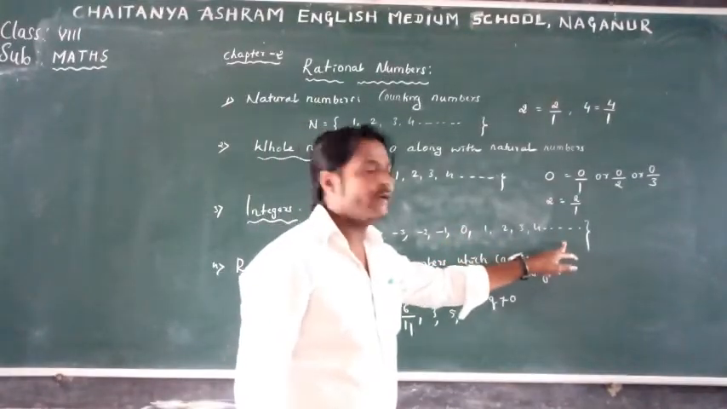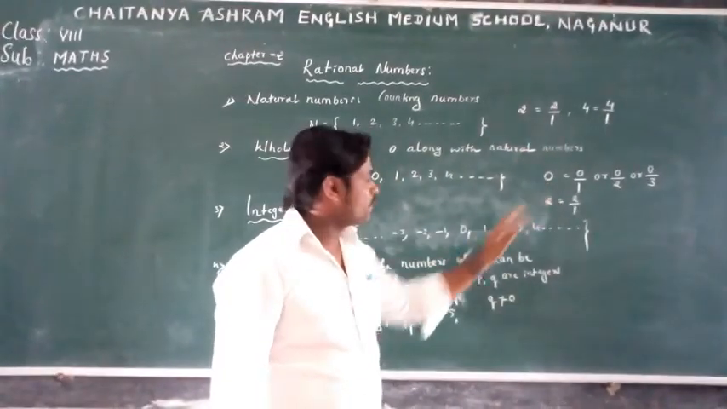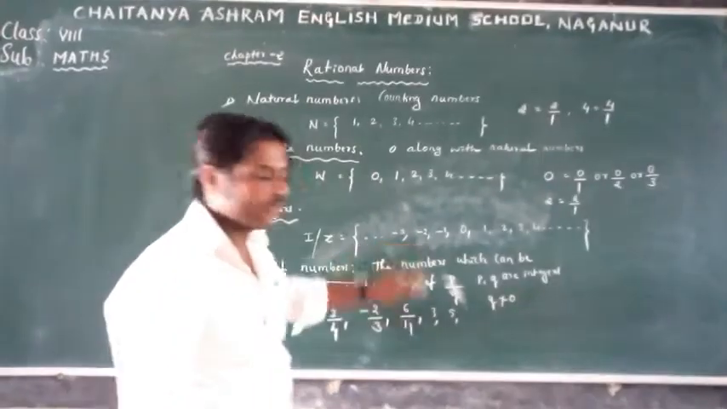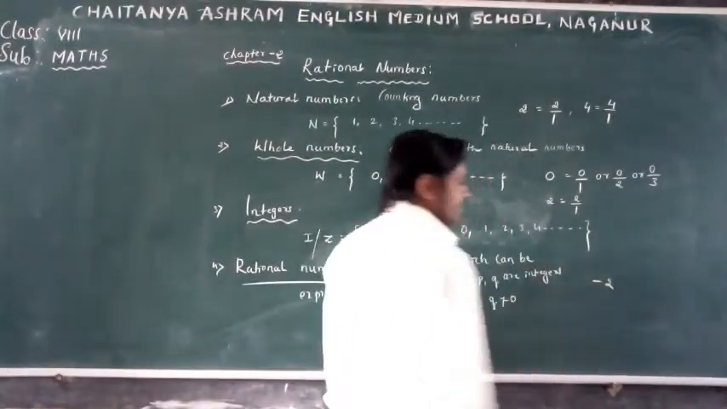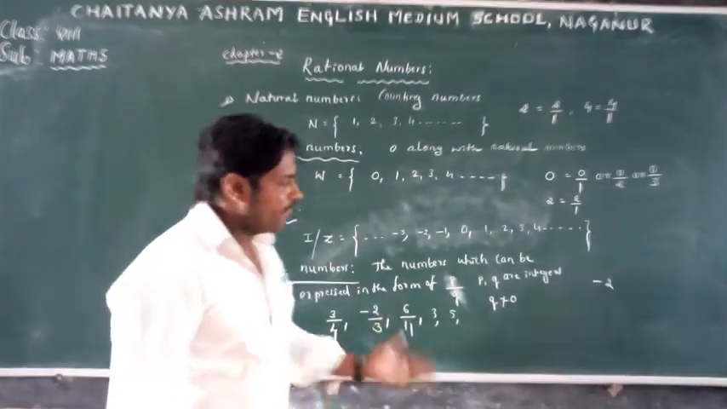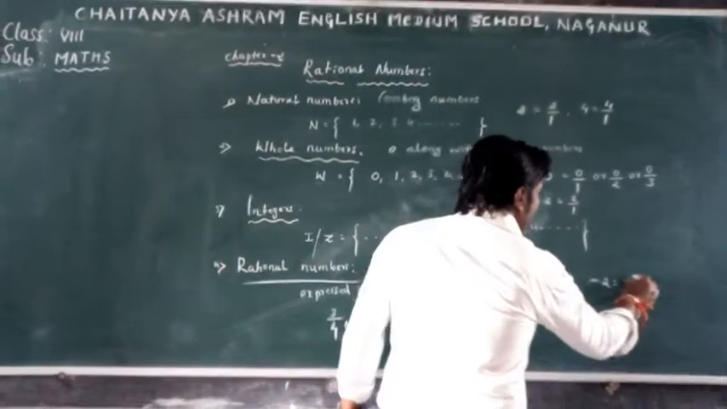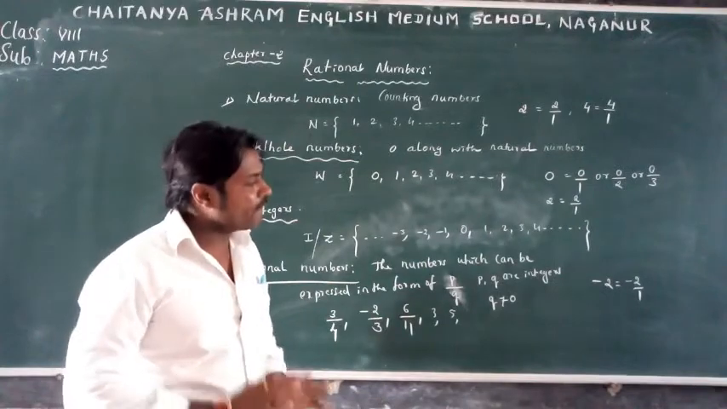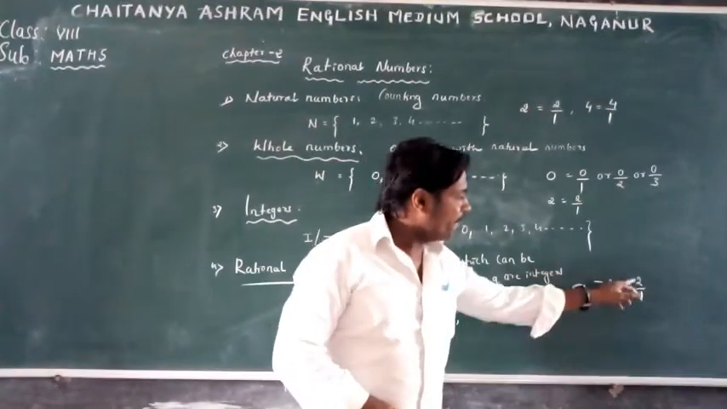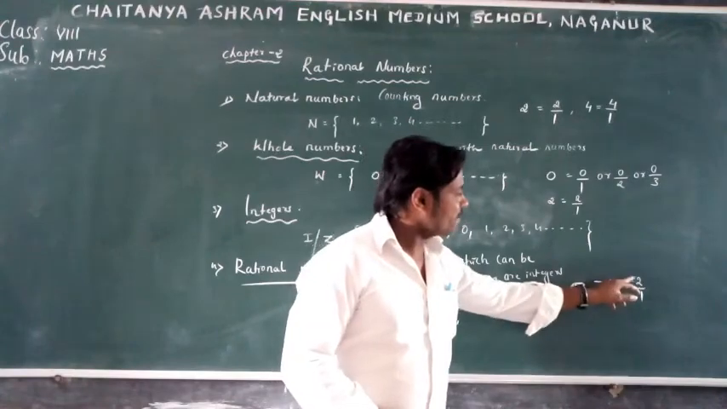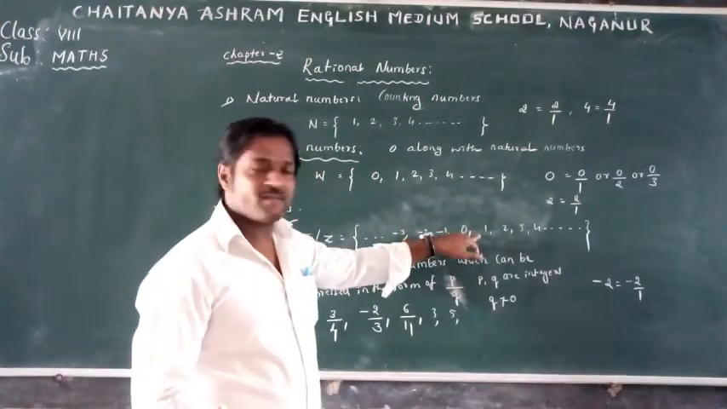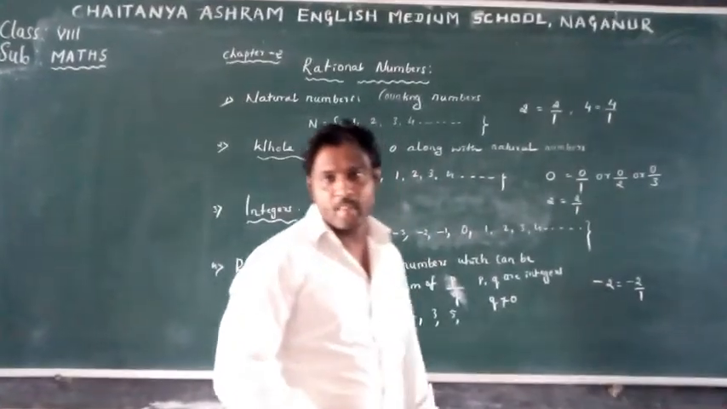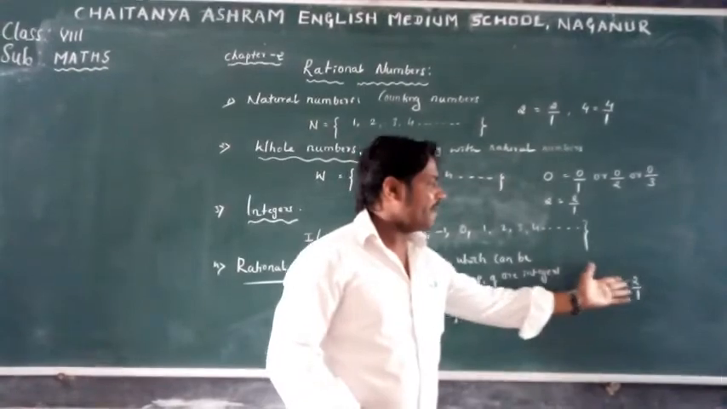Whole numbers, that also we can write in the form of p by q. So whole numbers are also rational numbers. Consider the negative integers. Consider -2. This -2 we can write as -2 by 1. After writing it as -2 by 1, it looks like p by q form, and -2 and 1 are integers, belonging to the set of integers, and 1 is not equal to 0. So -2 is a rational number.